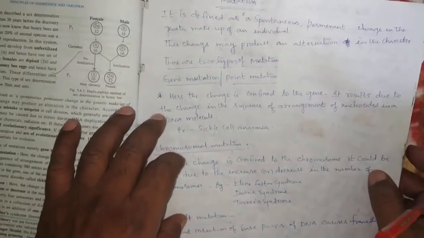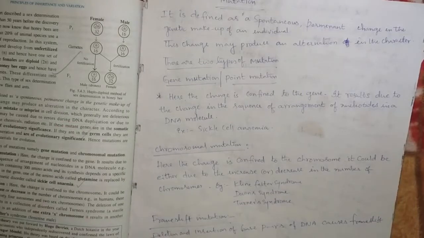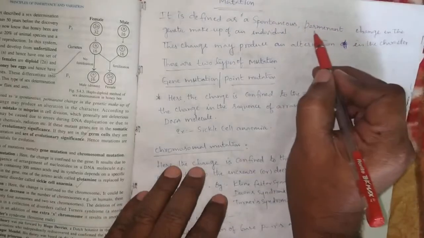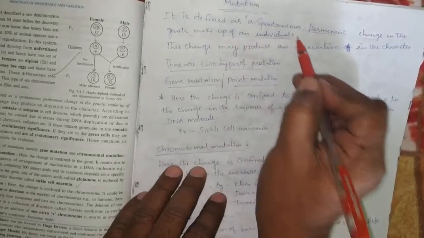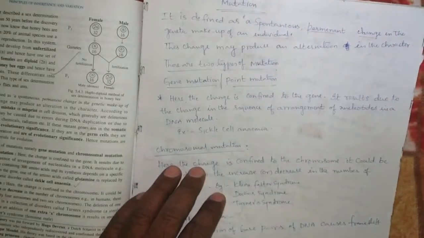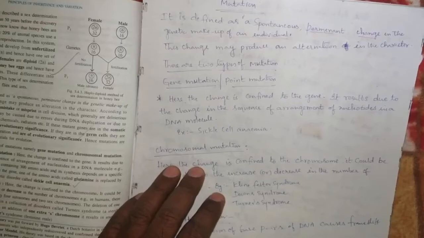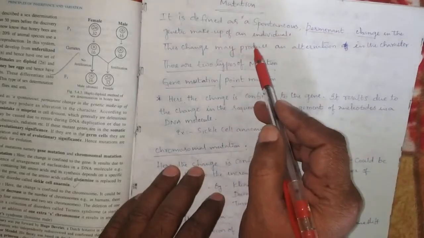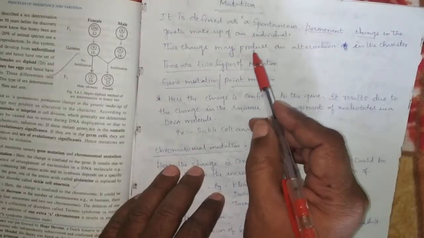Next concept is mutation. Mutation is defined as a spontaneous permanent change in the genetic makeup of an individual. Because of this change in the genetic makeup, they may show some alteration in the character. That is the mutation.